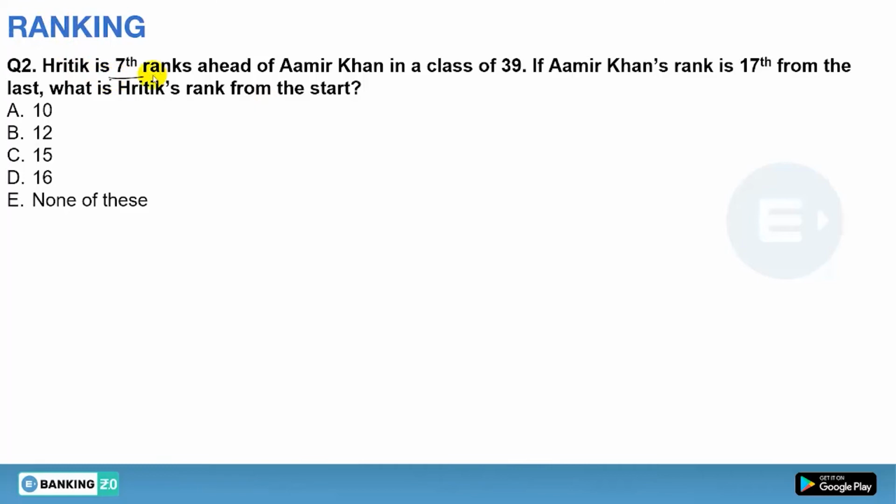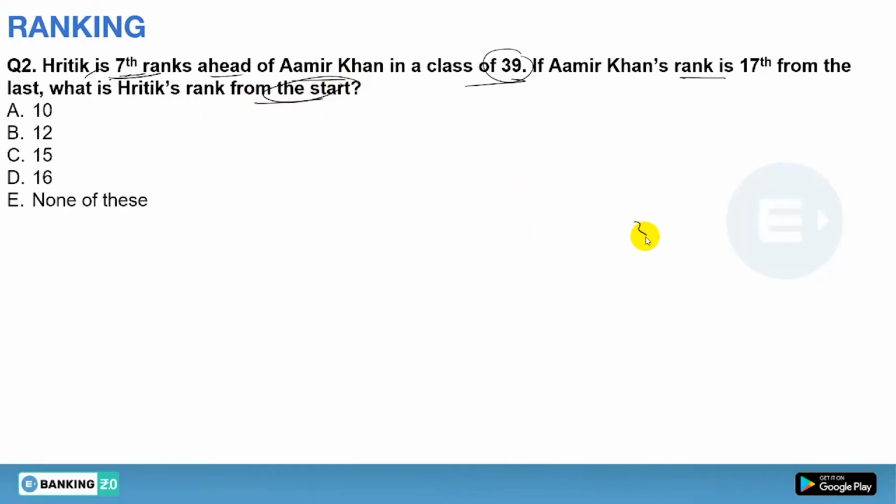Ritik is 7 ranks ahead of Amir Khan in a class of 39. Okay, so in total there are 39 students, in which Ritik is 7 ranks ahead, meaning he is somewhere above Amir Khan, 7 ranks above Amir Khan. If Amir Khan's rank is 17th from the last, what is Ritik's rank from the start? Okay, so this is a very easy question.